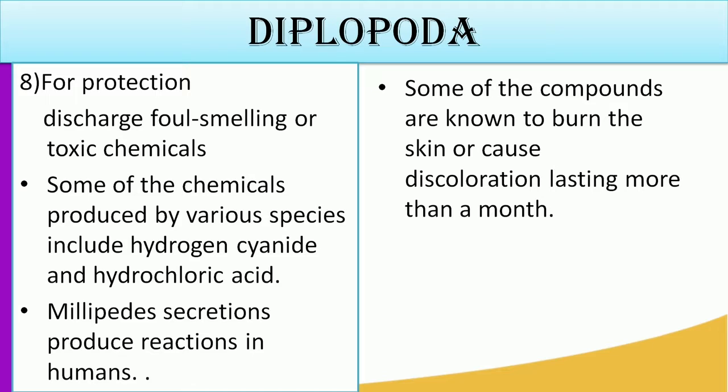Hydrochloric acid, just from the name, is acidic in nature, so it must have an impact on the predator or enemy it is protecting itself from. Some of the compounds are known to burn the skin, or cause discoloration lasting for more than a month. That is how they protect themselves from harm.